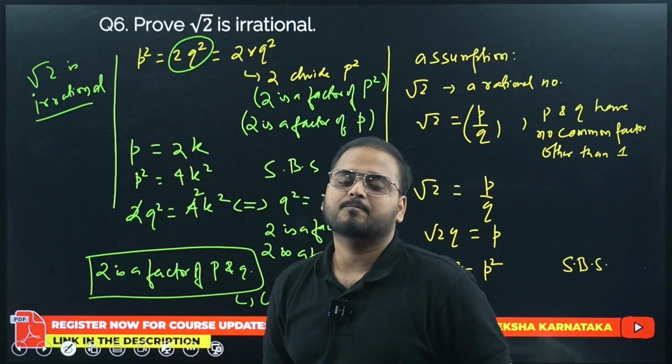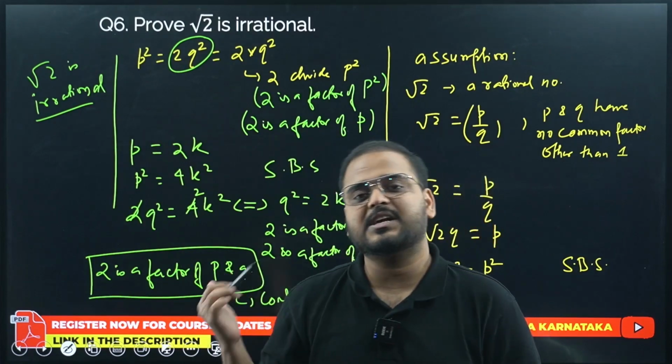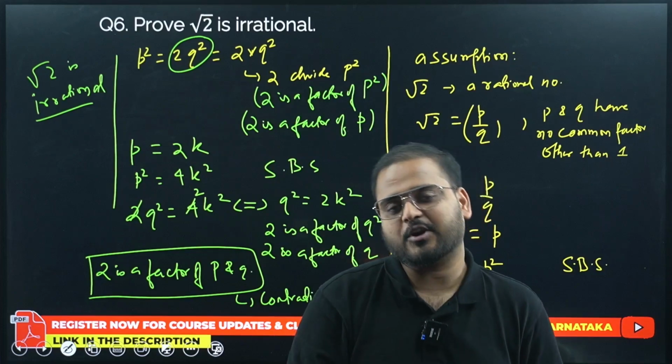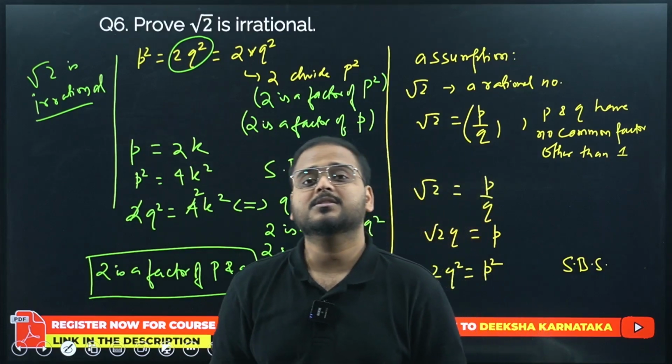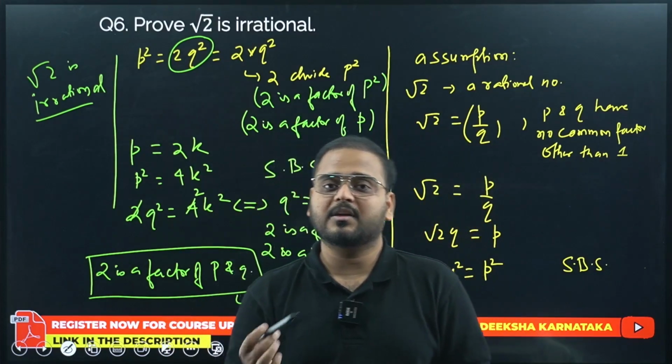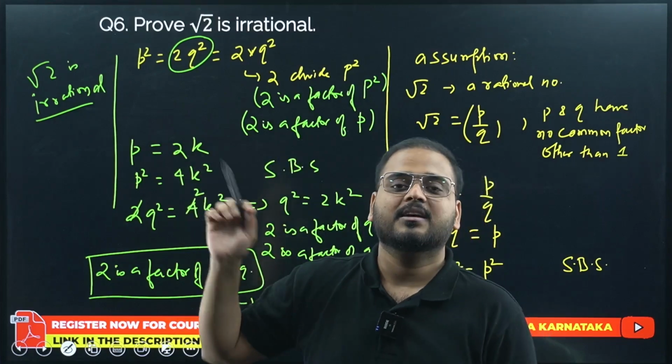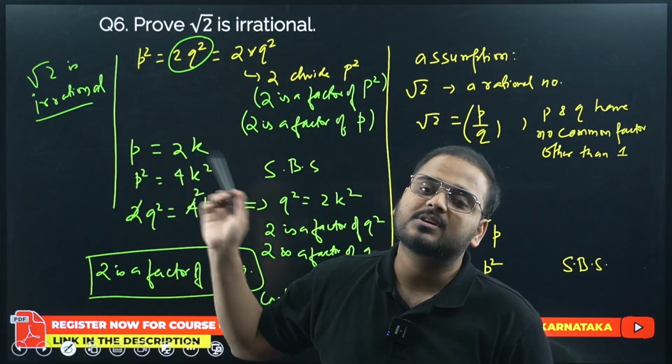Hence, this statement is giving 2 as a common factor of p and q. This cannot be true because if p and q are such that the number is rational, then there will be no common factor. Hence, we can say this is creating a contradiction. So root 2 is irrational.